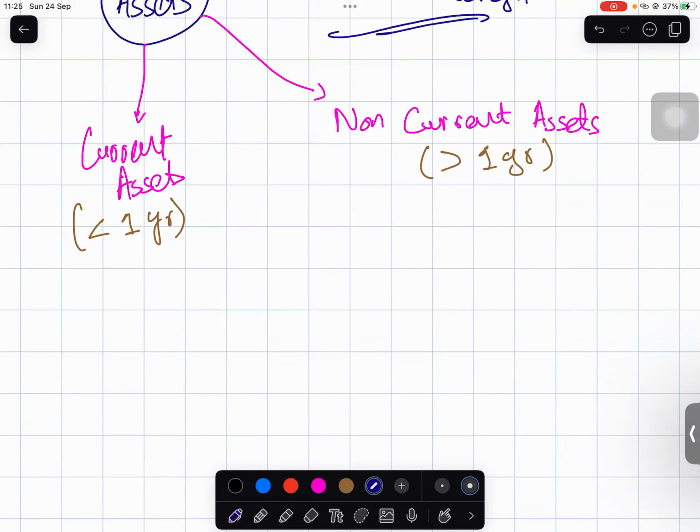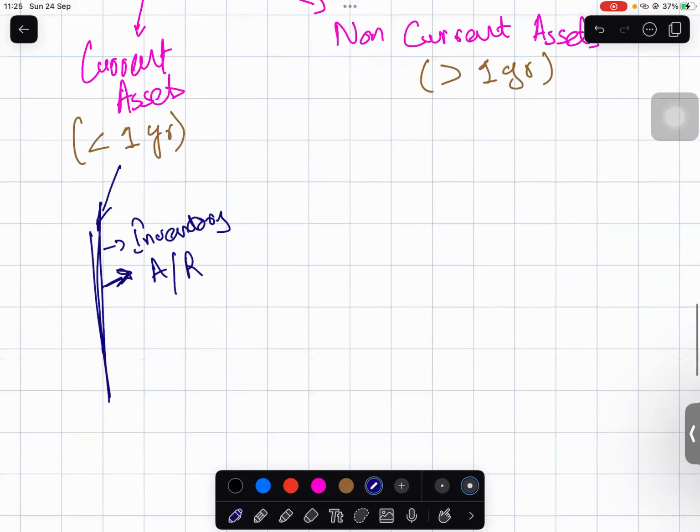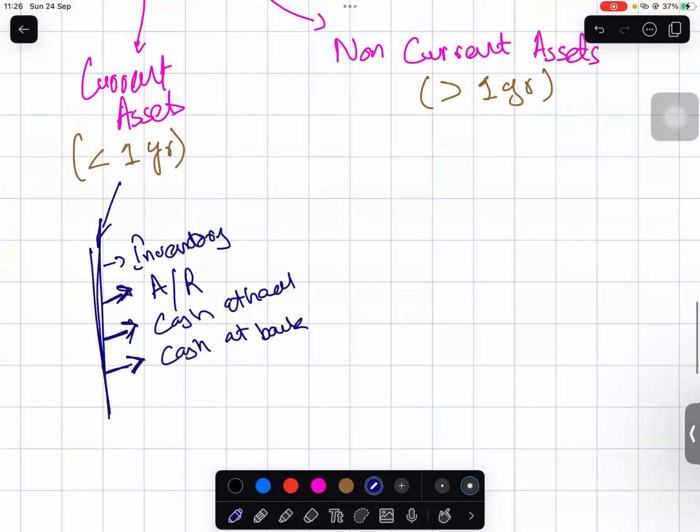Now, some of the major current assets include inventory, account receivables, cash at hand, cash at bank. But this is not an exhaustive list. There can be others, and we will come across others when we do practice. But essentially, these four things will almost always be on the current asset side of the balance sheet.